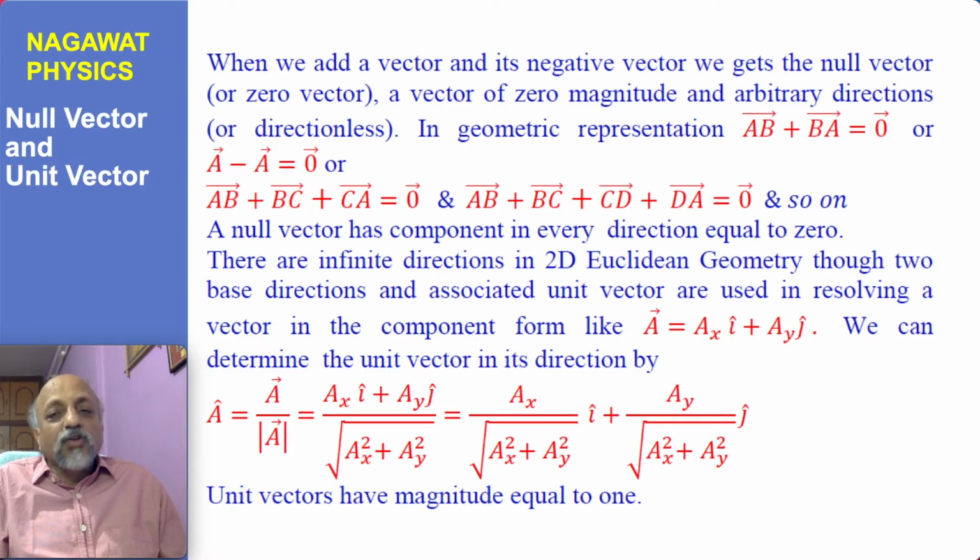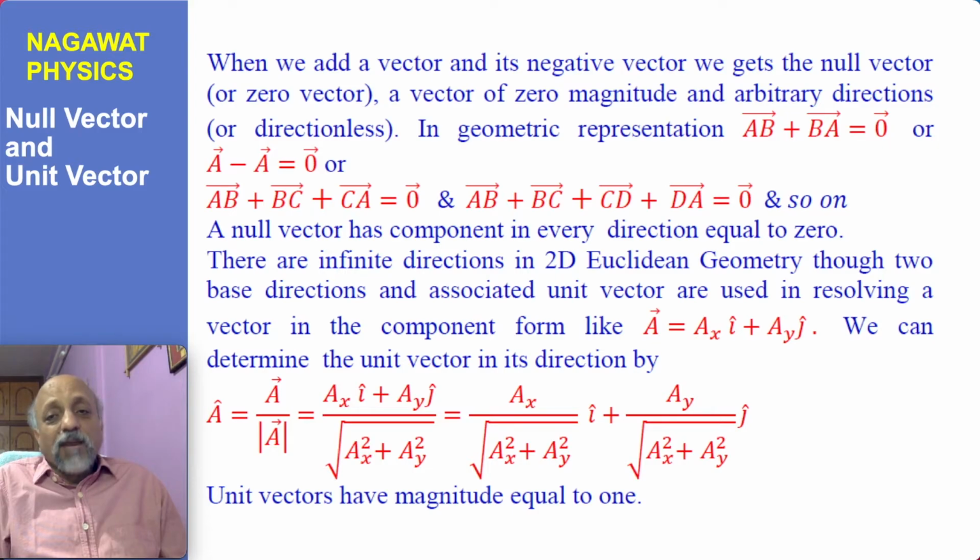But the null vector is a vector, though it has zero magnitude and is directionless. It can be taken in any direction, so it's a very peculiar type of vector that has magnitude equal to 0 but can have any direction. You can call it directionless, or you can say it can have any arbitrary direction. Such concepts are essential for developing a consistent mathematics from the vectors.